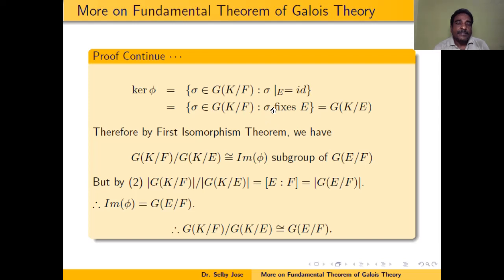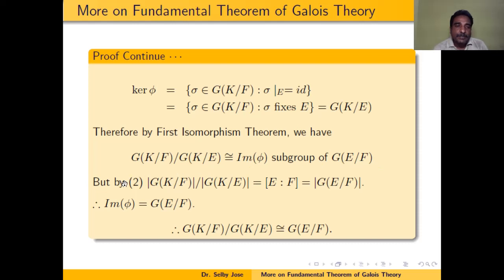That means that sigma is identity over E. That means that sigma fixes every element of E. Therefore, kernel of phi is equal to sigma in Galois group of K over F which fixes E. That means Galois group of K over E. So therefore, by the first isomorphism theorem, we have Galois group of K over F mod the kernel of phi is isomorphic to image of phi. That is, Galois group of K over F mod the Galois group of K over E is isomorphic to image of phi, and image of phi is a subgroup of Galois group of E over F.